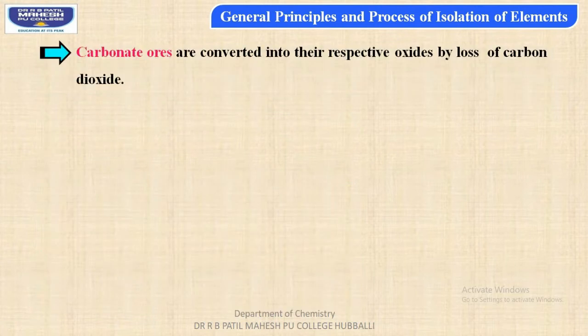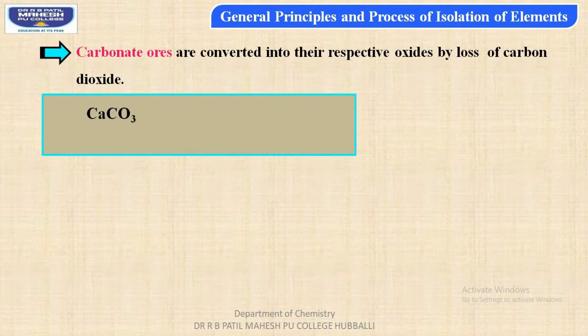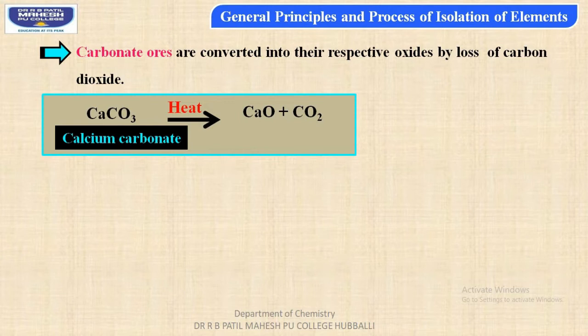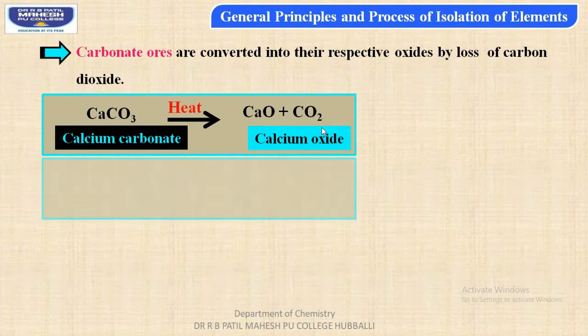Now the third chemical change: carbonate ores are converted into their respective oxides by the loss of carbon dioxide molecules. Let us consider an example. When calcium carbonate is heated, calcium oxide and carbon dioxide are formed. In this case, calcium carbonate has been converted into calcium oxide by the removal of carbon dioxide.